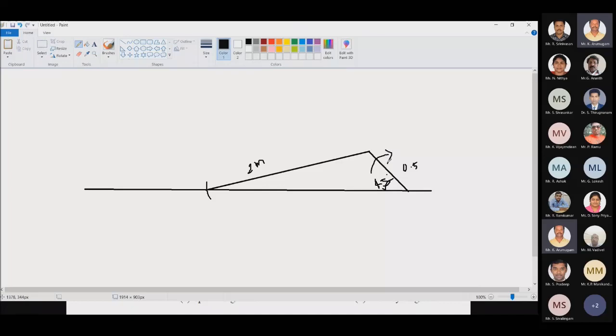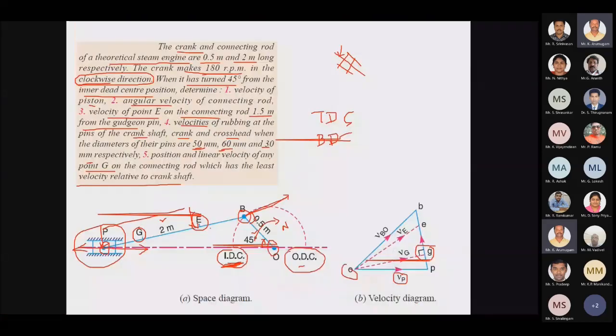So this is the rotation of the crank. The velocity will act in this direction, perpendicular to the crank. So this will be O, A, B, and my piston will be here. This is my velocity of OA. This is how I have to draw it for the velocity diagram.